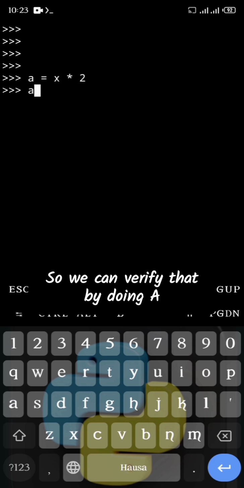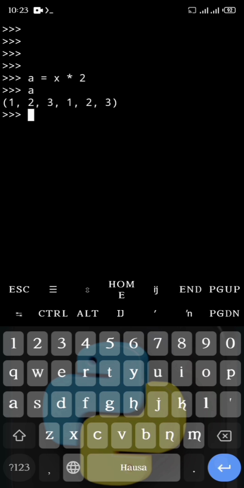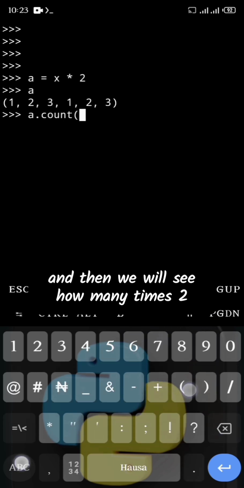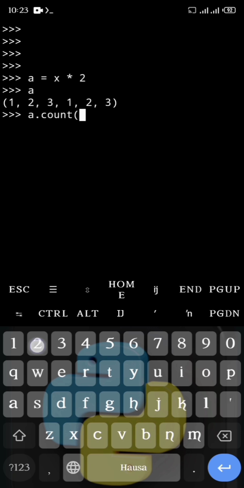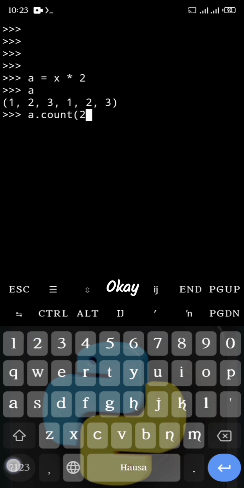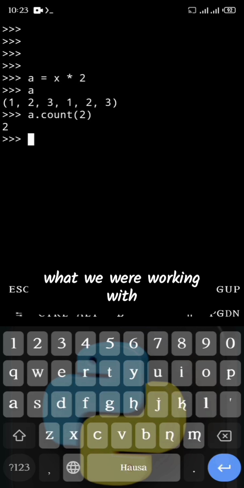We can verify that by doing a. Now we have two twos, right? So we can do a dot count, and then we will see how many times 2 occurred inside a. It doesn't have to be 2. I'm just sticking to what we were working with.